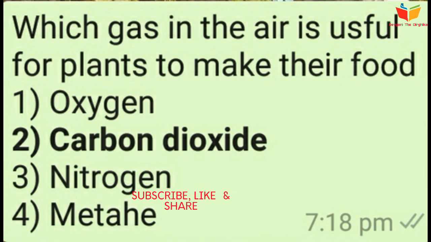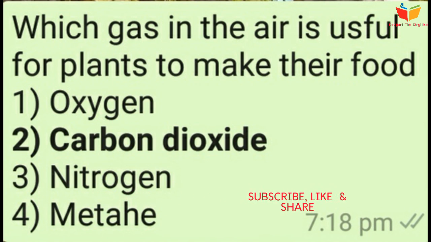And the last question is, which gas in the air is useful for plants to make their food? Option number 1 is oxygen, option number 2 is carbon dioxide, option number 3 is nitrogen, and option number 4 is methane. Answer is option number 2, carbon dioxide. During photosynthesis, plants use the carbon dioxide present in the air in the presence of sunlight. They make their own food, and at the same time they release oxygen in huge amounts to the air, so that the balance of oxygen in the air can be maintained.